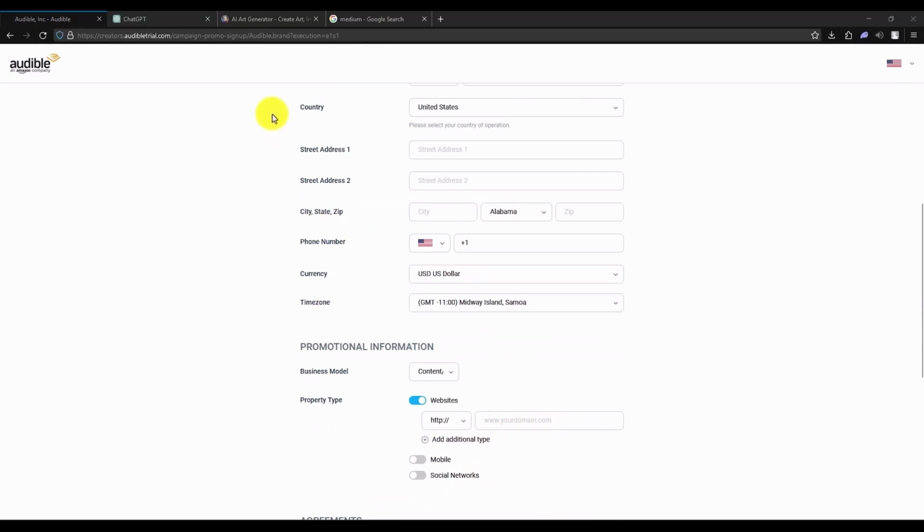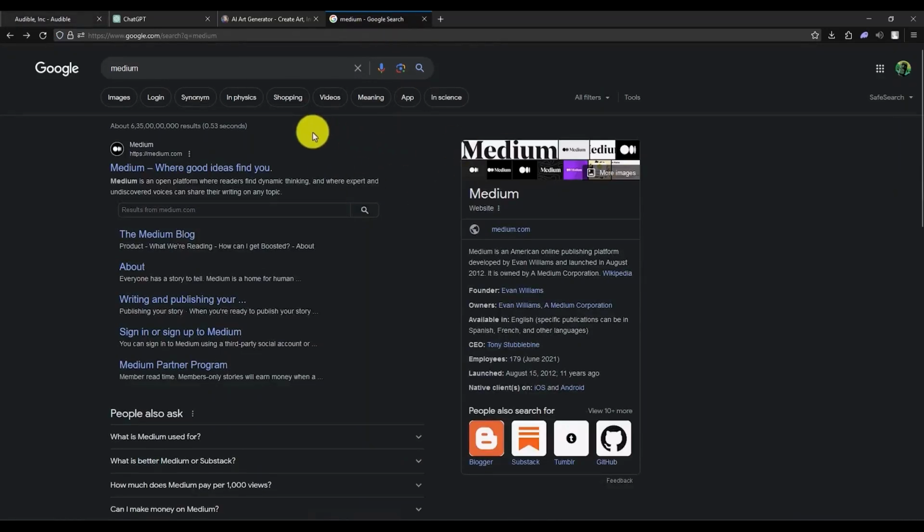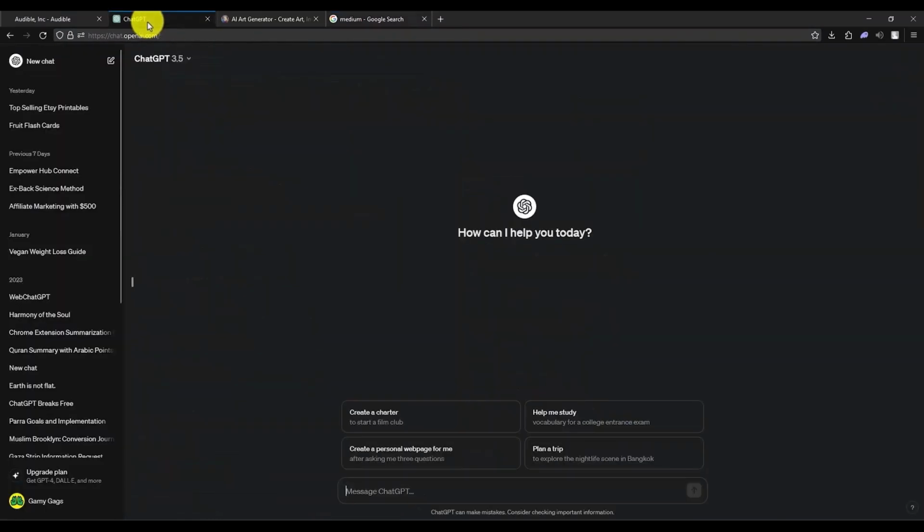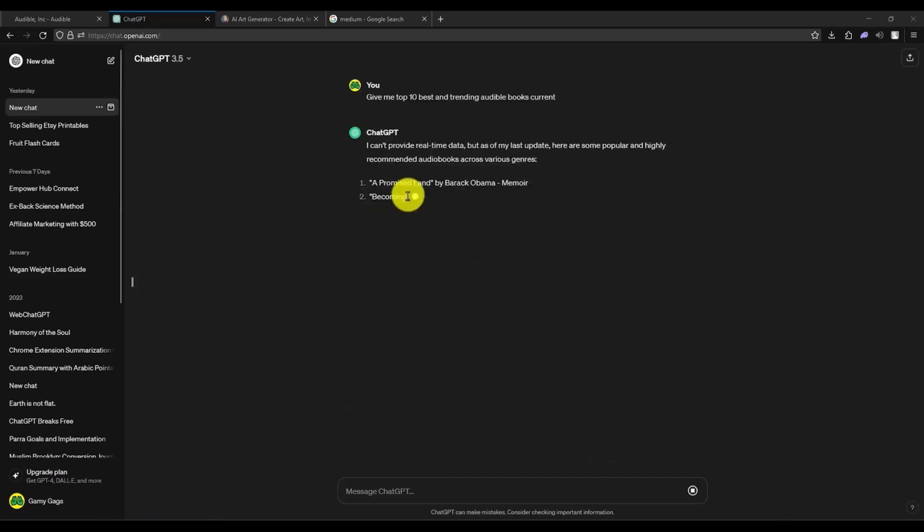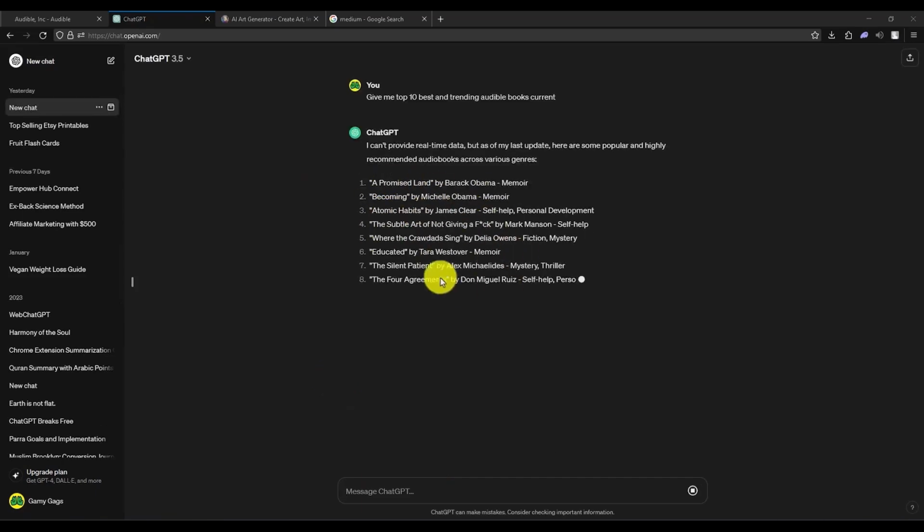So firstly, what you have to do is you have to write a simple article and then upload it on any media website like Medium or Vocal. So to get the article, what you have to do is first go to ChatGPT and then just ask ChatGPT directly, give me 10 best and trending Audible books on Audible. And after that, ChatGPT will gather the information and give it to you right over here.